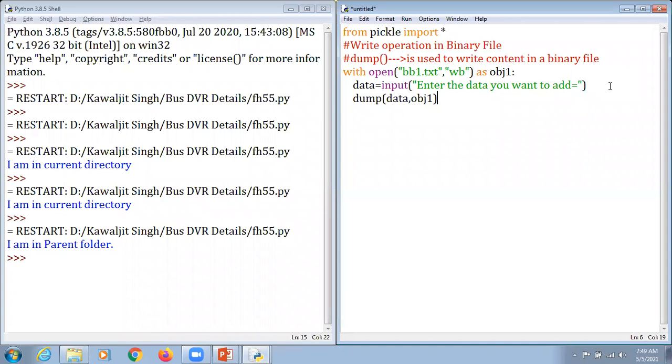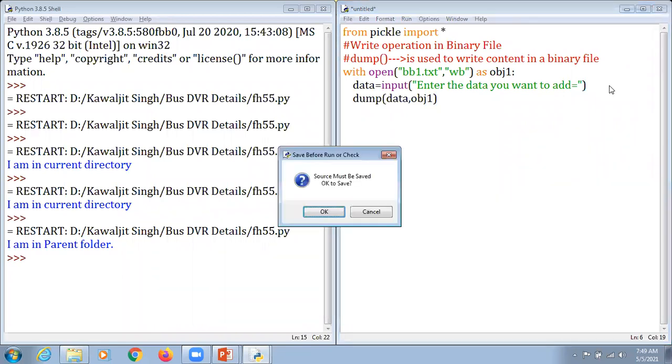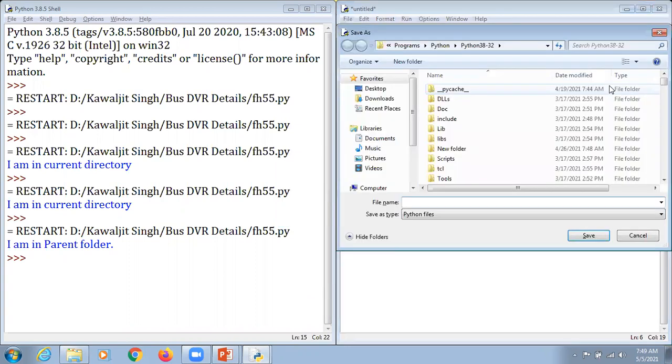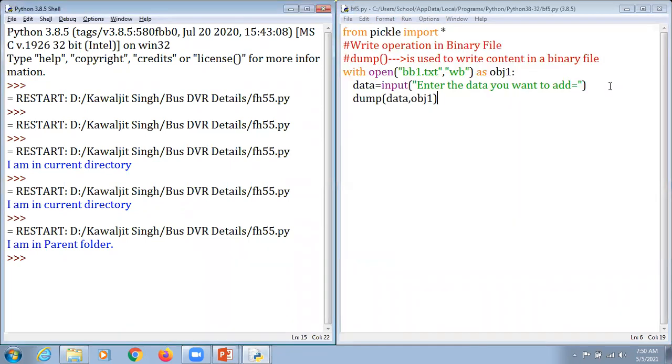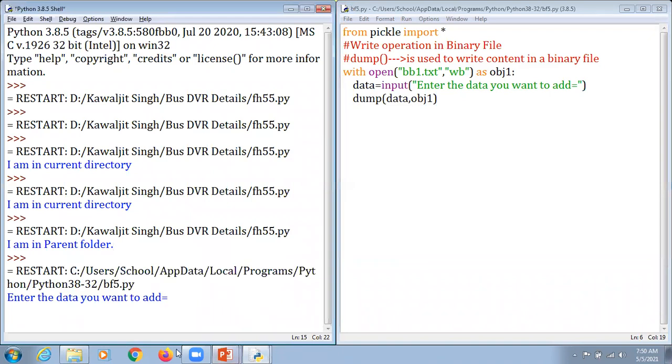Kindly concentrate, dear students. We press F5 here, hit the enter key, and this is the default current working mode. Now we type binary file 5 here and hit the enter key. It asks me to enter the data you want to add.